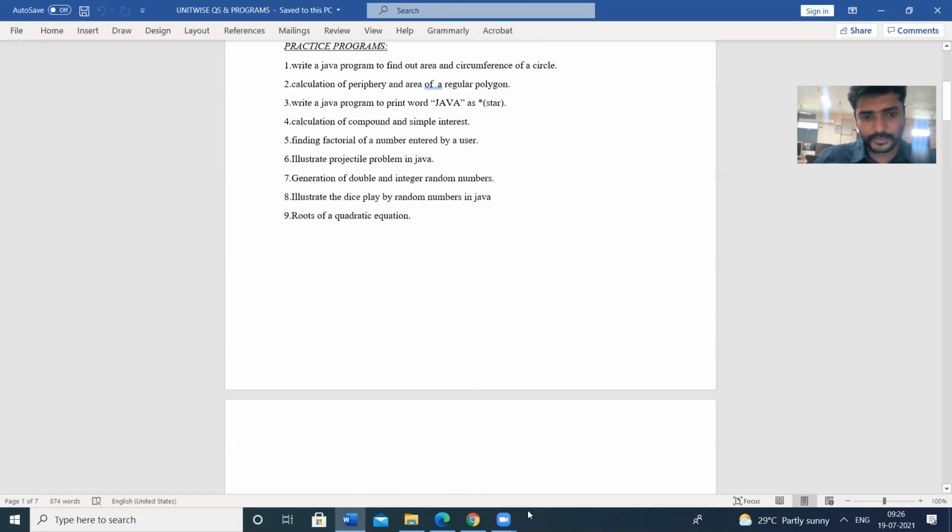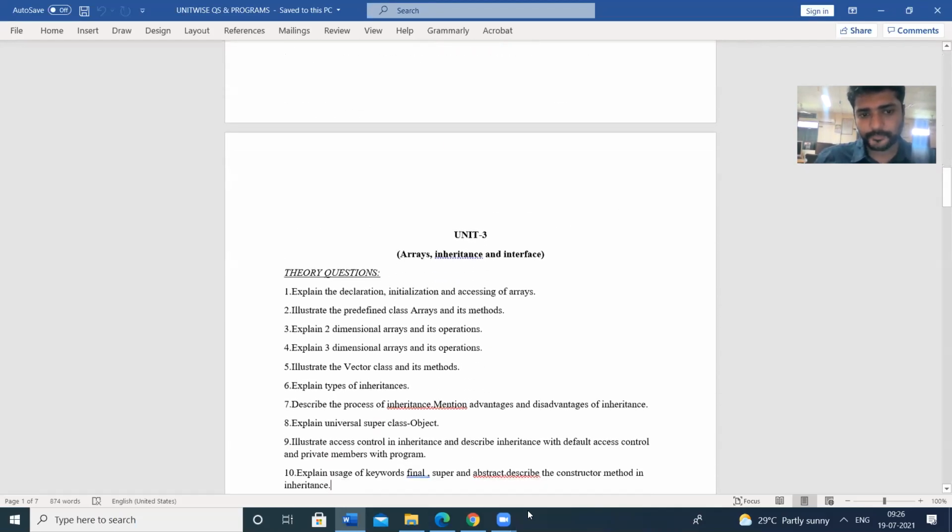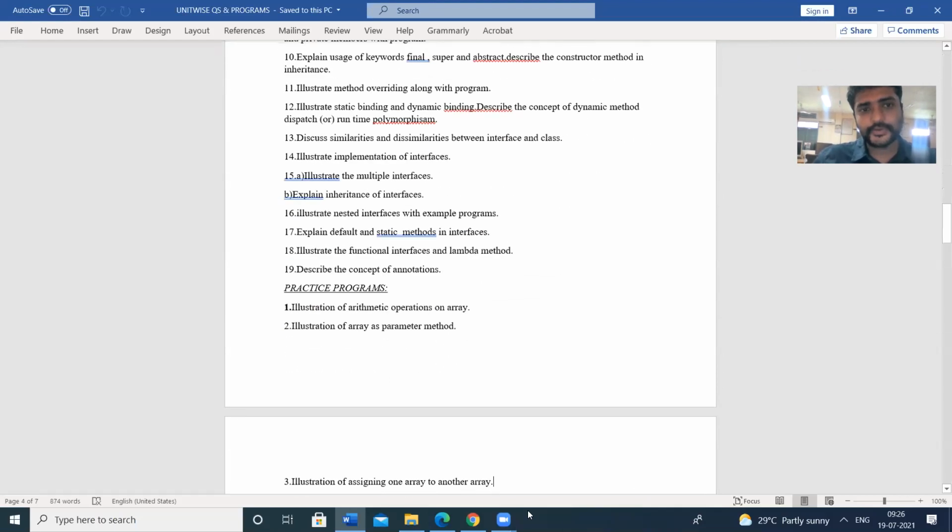Let us have a look from the third unit onwards. In the third unit, there is a possibility of questions from interfaces. From the 13th question, you have to observe. First one is discuss the similarities and dissimilarities between interfaces and class. There are some similarities between the class and interface. The class is declared as class name, and an interface is defined as interface name. Both syntaxes look very similar, but their implementation is quite different.